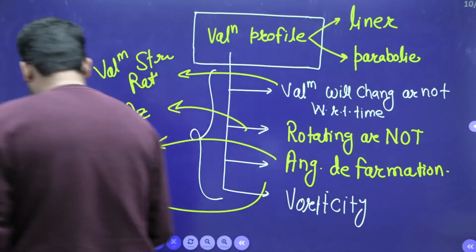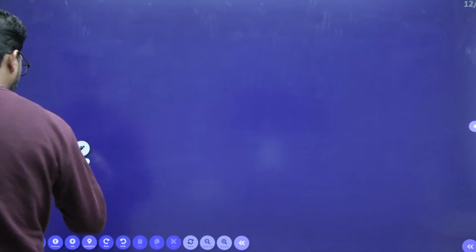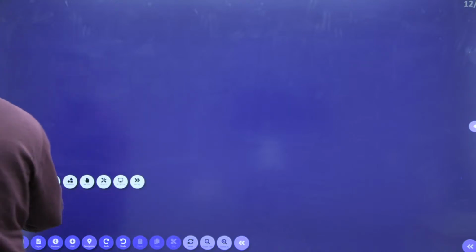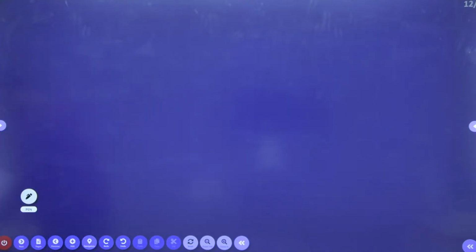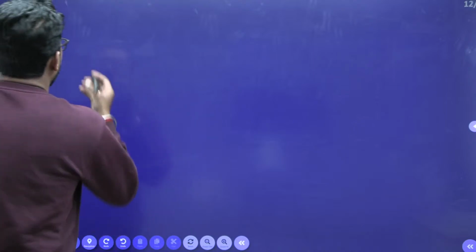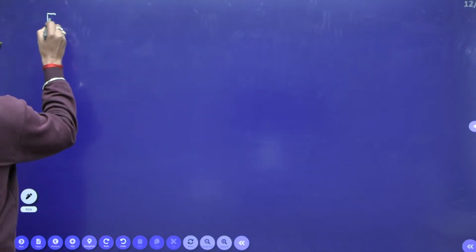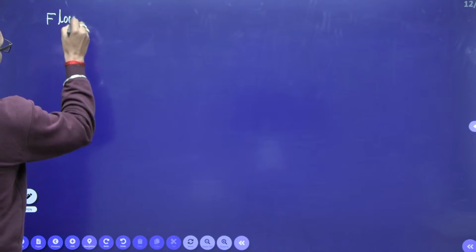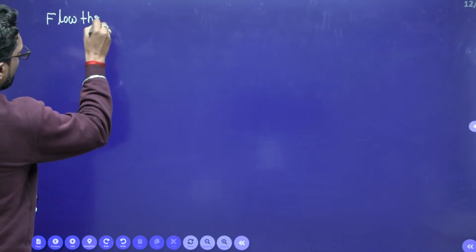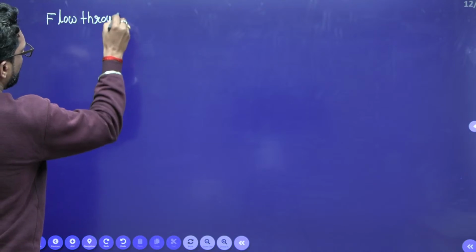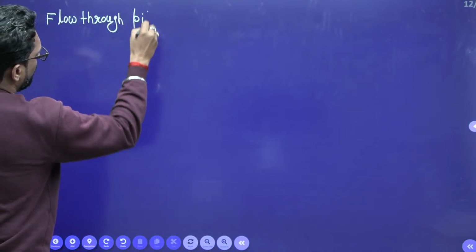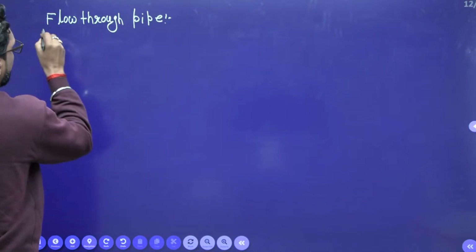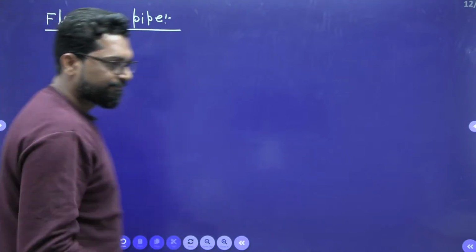What do you have to remember during flow through a pipe?